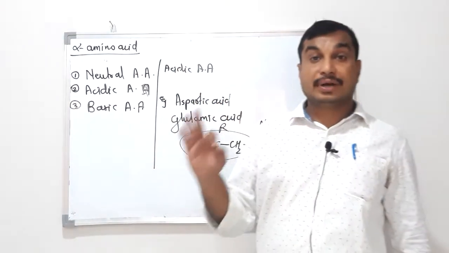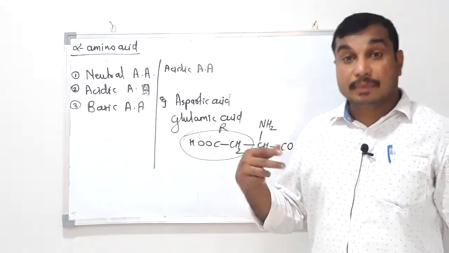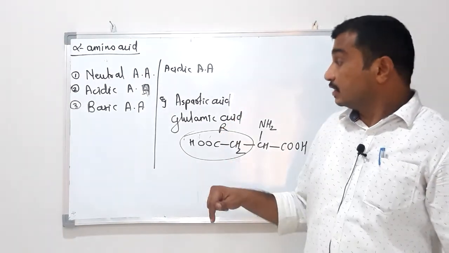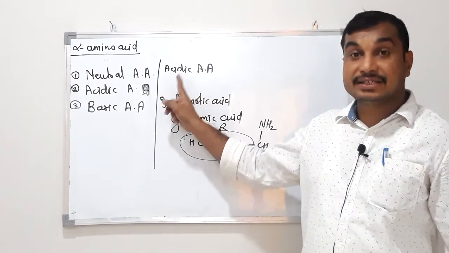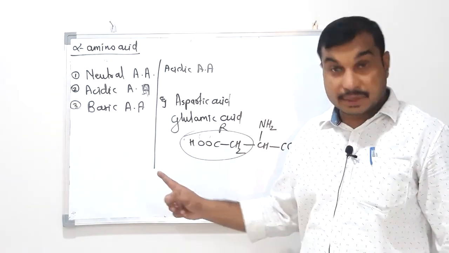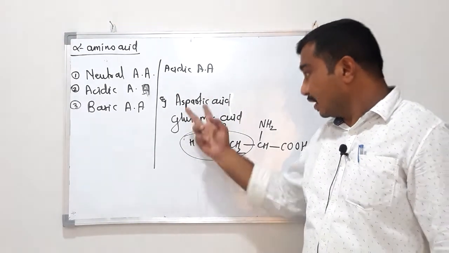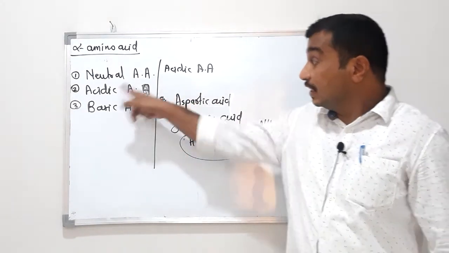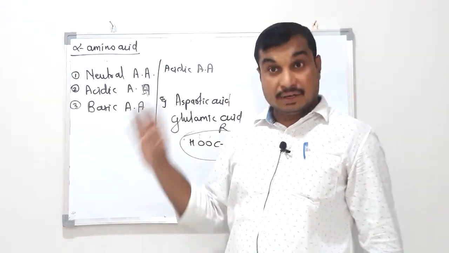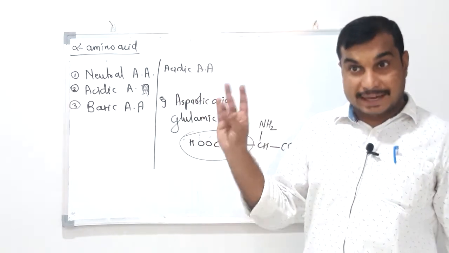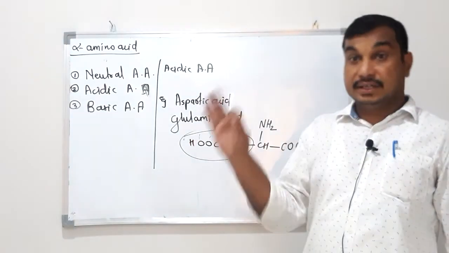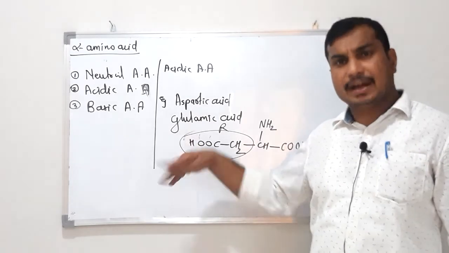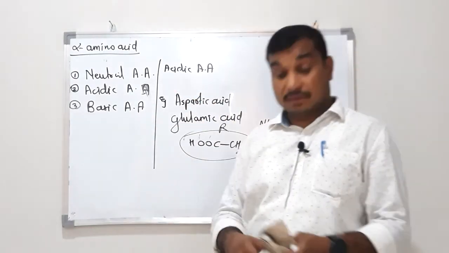If an amino acid contains more carboxyl groups than amino groups, it is known as an acidic amino acid. For example, aspartic acid and glutamic acid, these two are acidic alpha amino acids. Remember, glycine, alanine, leucine, isoleucine, phenylalanine are neutral amino acids. Aspartic acid, glutamic acid and many more are acidic amino acids.